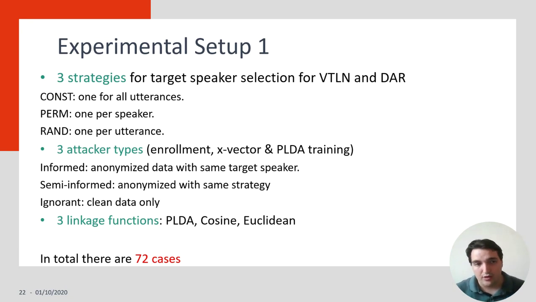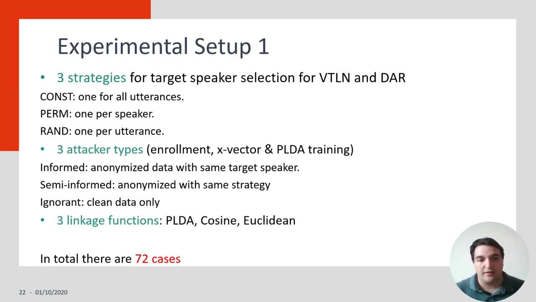You can also go further with attacker types. Here we're going to consider different attackers with different information about the anonymization method. And depending on the information the attacker has, it is going to anonymize its enrollment set accordingly, and also even train the X vector extractor and the PLDA model depending on this anonymized training data. In the informed case, the attacker knows the anonymization method and even the strategy and even the target selected by the anonymization method, which is quite strong and not really realistic, but this is to have examples of strong attackers.